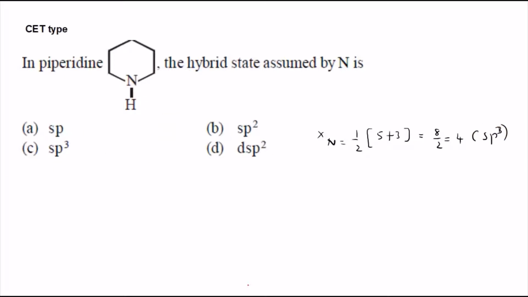So the hybridization of this compound is sp3. C is the right option.